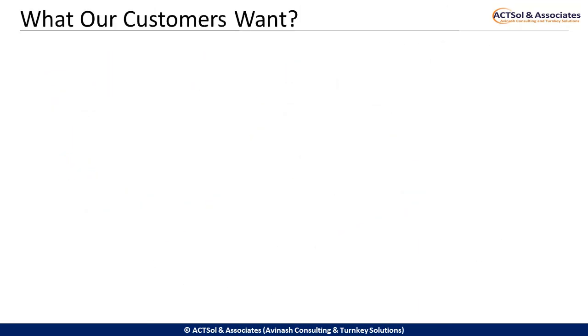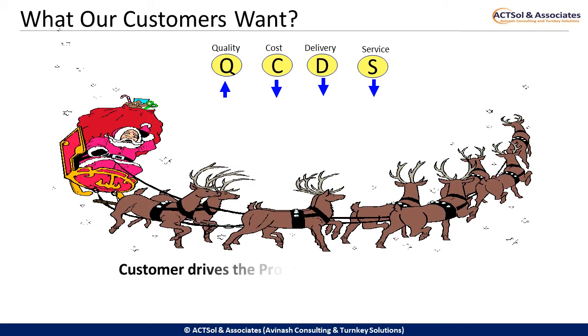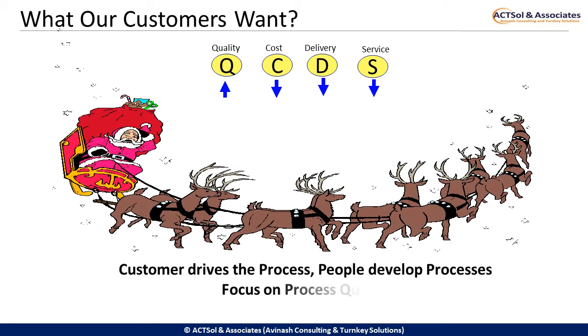Continuing from the last screen, remember that there are 4 key attributes which describe the needs of a customer. They are called QCDS: quality, cost, delivery, and service. You should always remember that a customer drives the process. People develop the processes, and hence the focus needs to be on process quality.